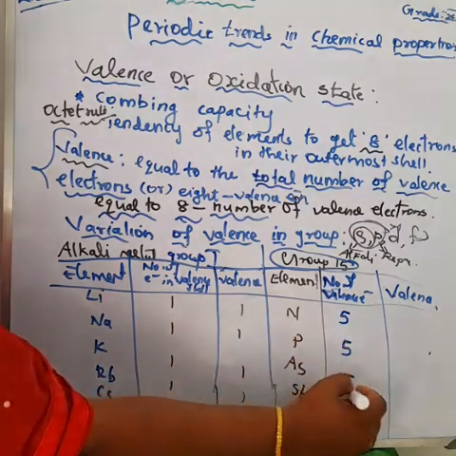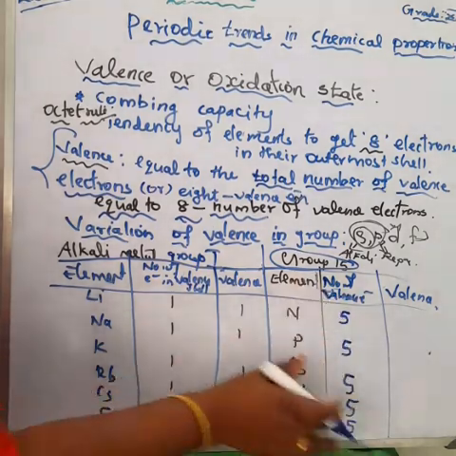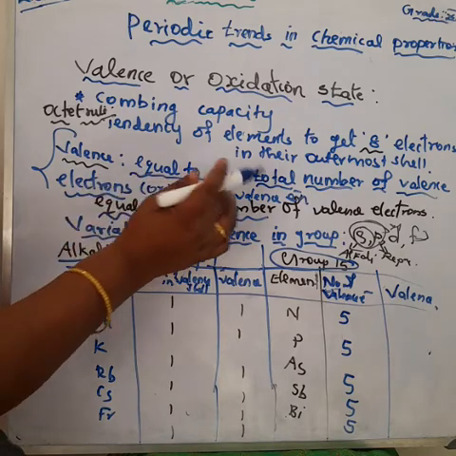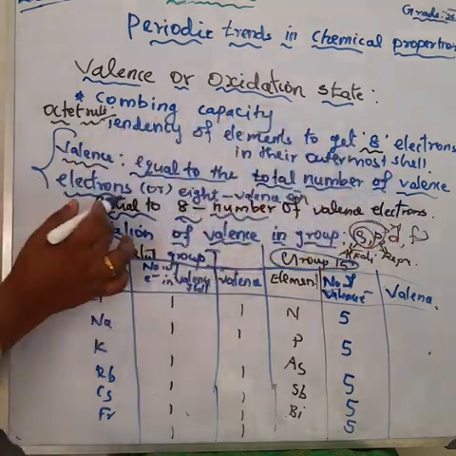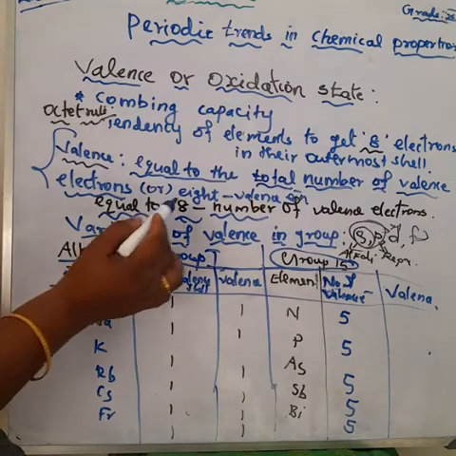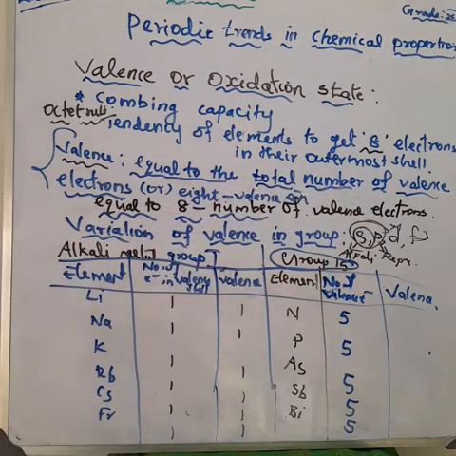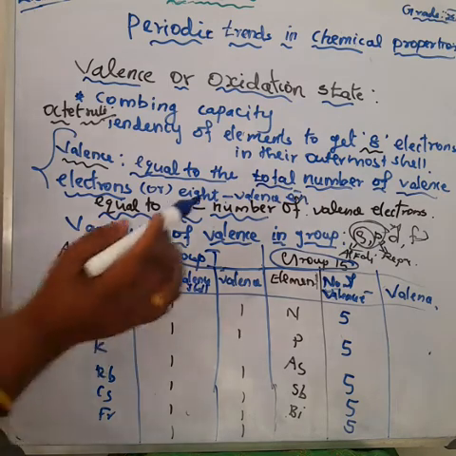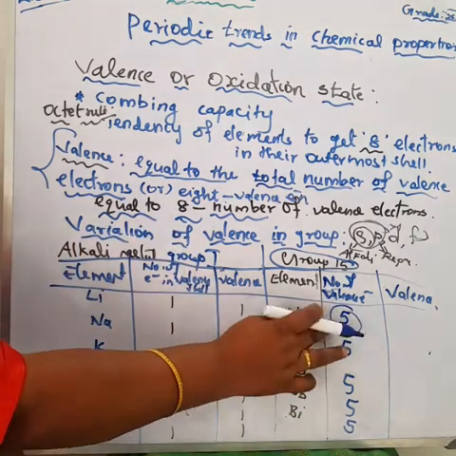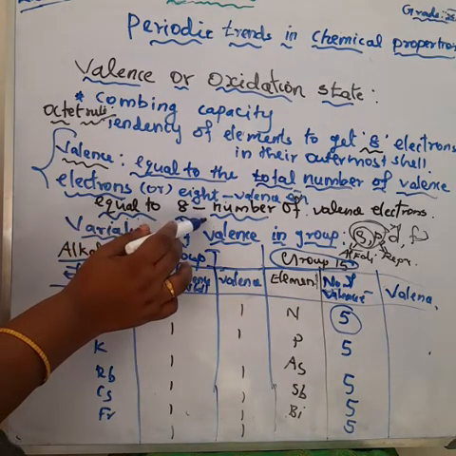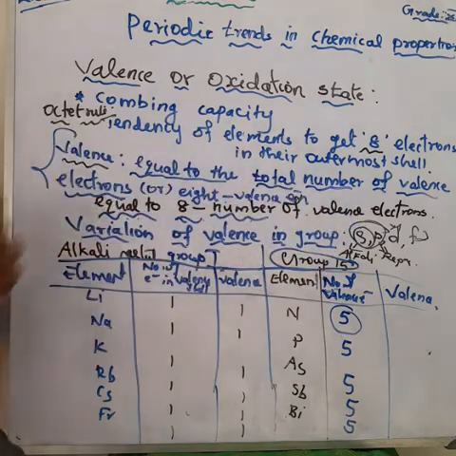So what is the valence for all these elements? What do you mean by valence? Valence is equal to the number of electrons in the valence shell, or equal to 8 minus the number of valence electrons.